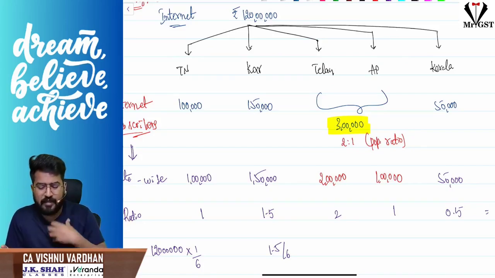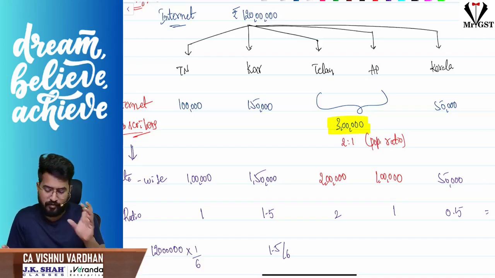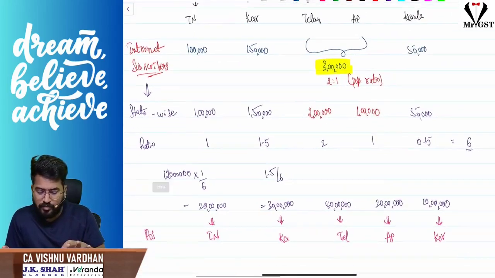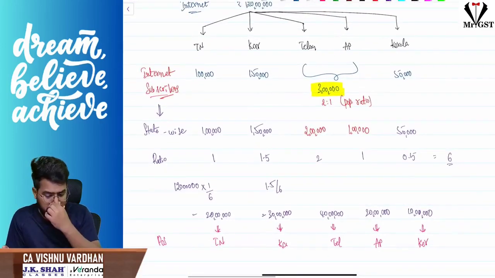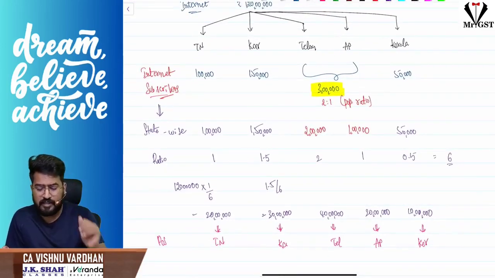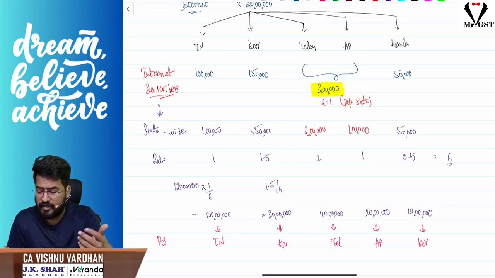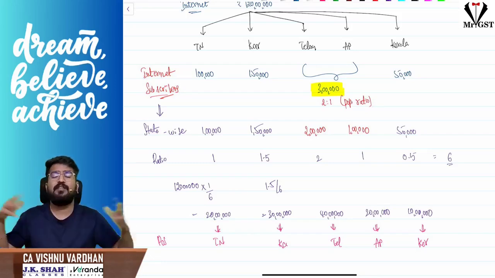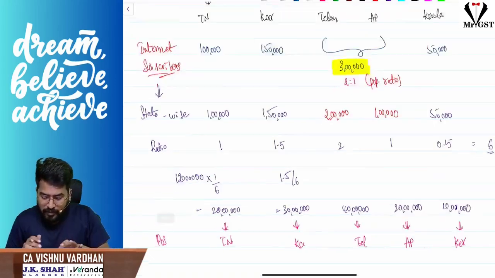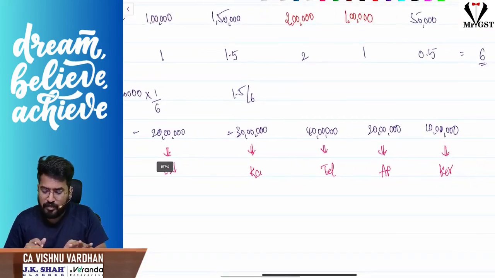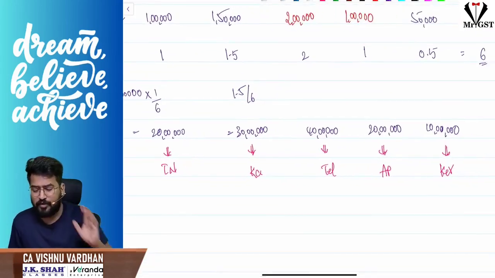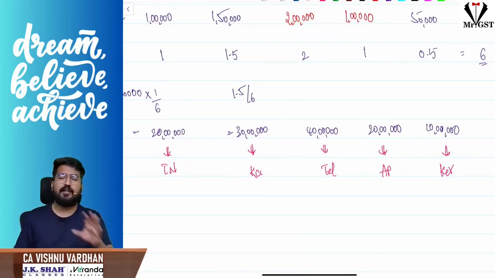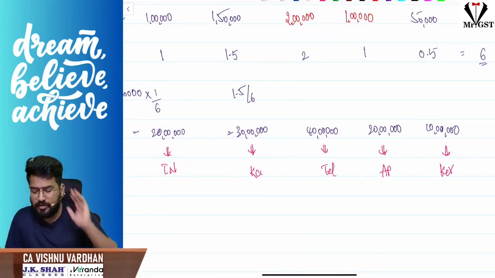So here, for our calculation to be easier, I have just taken round figures. So now we will calculate the ratio like this. 1 lakh in Tamil Nadu, the internet subscribers, 1,50,000 in Karnataka, 2 lakh in Telangana, 1 lakh in AP, and 50,000 in Kerala. So we will get the ratio 1:1.5:2:1:0.5. In this ratio, we will split this 120 lakhs, and for 20 lakhs, place of supply will be Tamil Nadu, 30 lakhs place of supply will be Karnataka, 40 lakhs Telangana, 20 lakhs AP, and 10 lakhs Kerala. For those amounts, the place of supply will be those states.